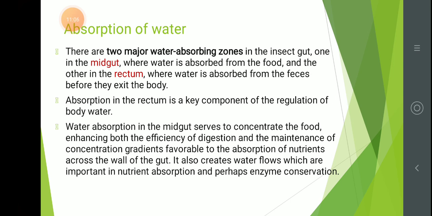Water absorption in the midgut serves to concentrate the food, enhancing the efficiency of digestion and the maintenance of a concentration gradient favorable to the absorption of nutrients across the wall of the gut. It also creates water flow, which is important in nutrient absorption and perhaps enzyme conservation. Specifically, absorption in the proximal midgut, especially the midgut ceca, where this structure occurs, drives the forward flow of water in the endoperitrophic space, carrying forward the products of digestion.